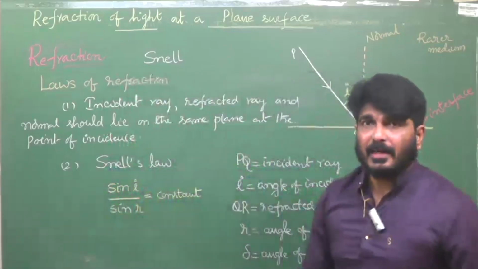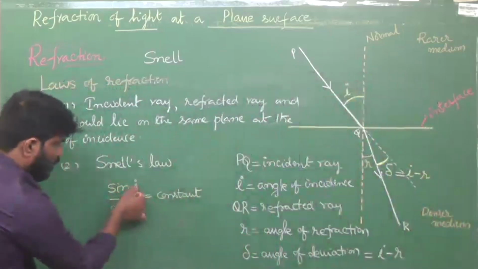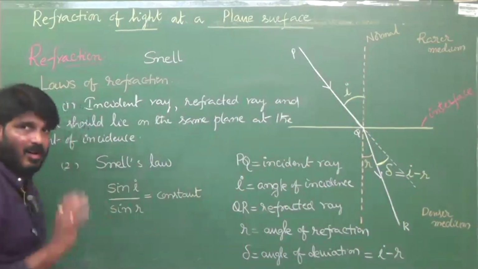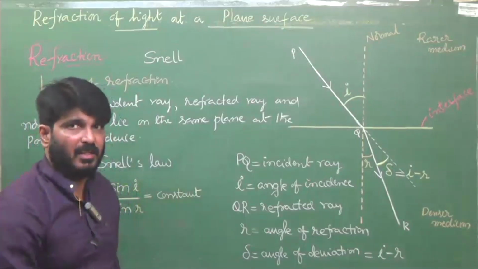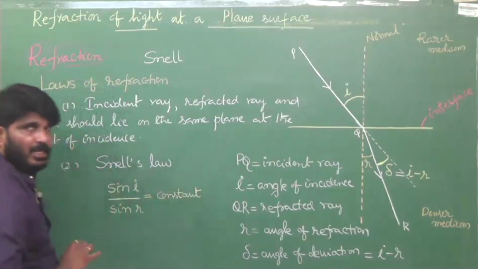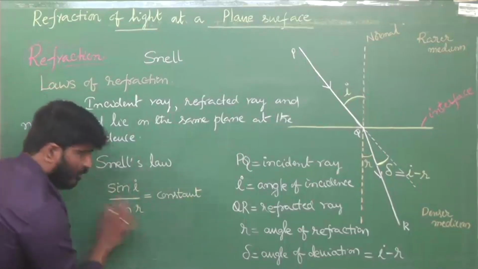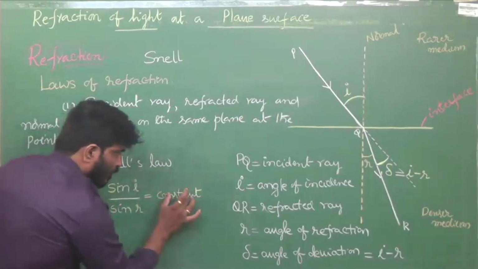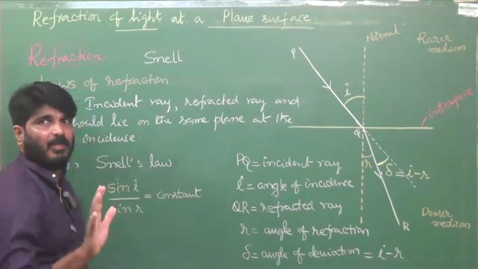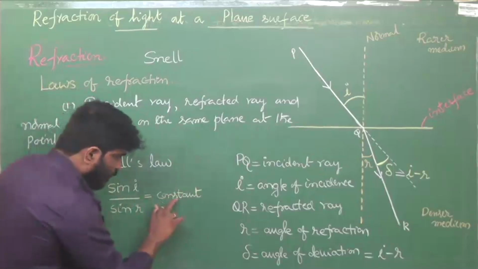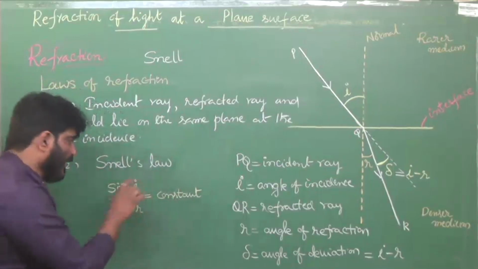But under certain conditions, this ratio is always constant. Constant means what? Some students may not know the meaning of constant. Constant means whatever may be the angle of incidence and corresponding angle of refraction, whatever value you get should be the same.